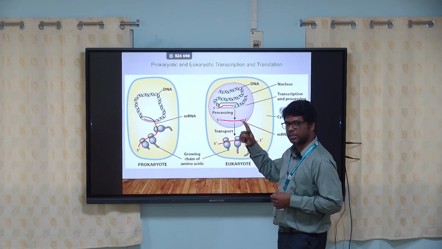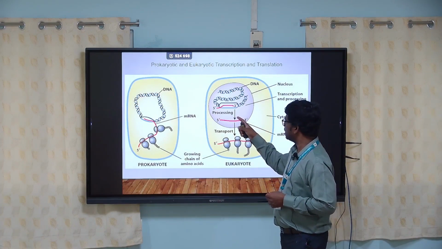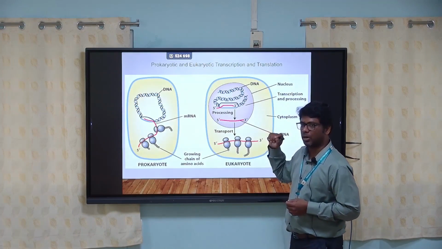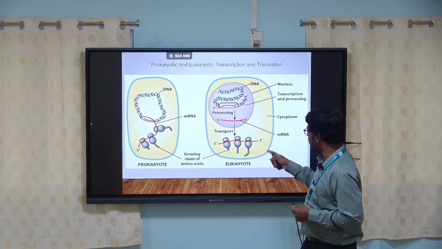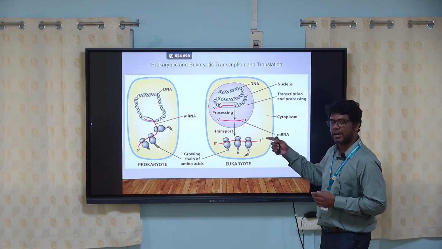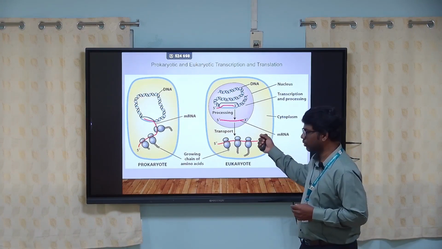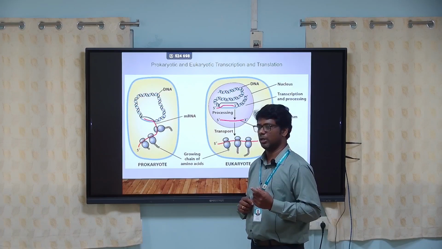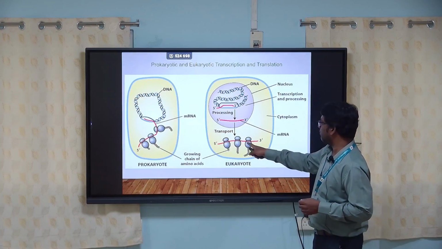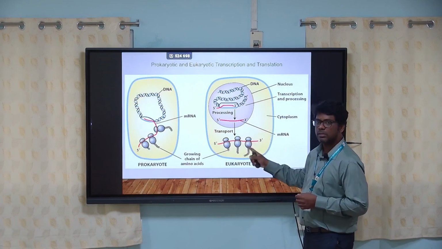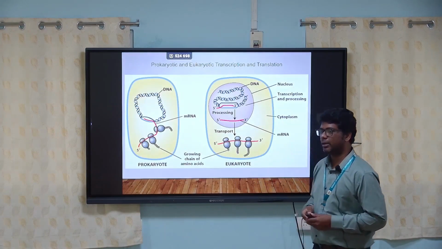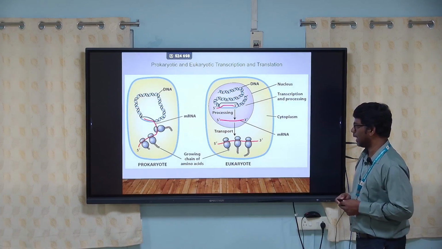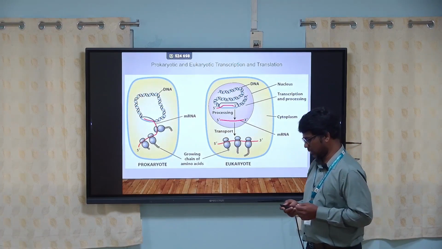Once transcription is finished, the synthesized mRNA molecule is further processed and then moves to the cytoplasm. Once it enters the cytoplasm, it produces a protein molecule. That protein molecule will move inside and outside the cell, thereby regulating many metabolic activities in an organism.